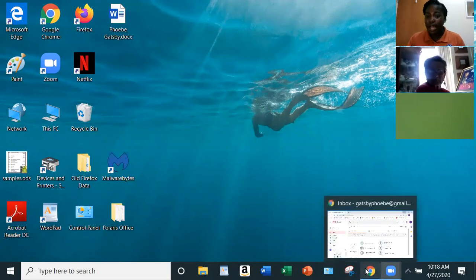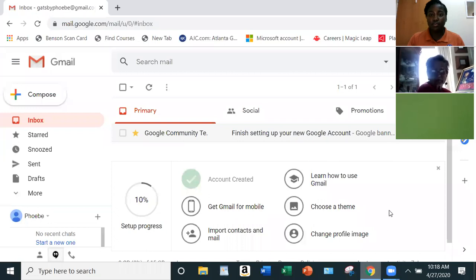Right here, I already have my Google Chrome up, so I'm going to click on that. Then remember, when you're sending a new email, it's going to say new email, compose, new message, different things like that in order to start a new email message. My email is already open, so I'm going to click.